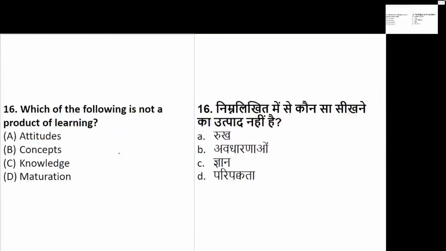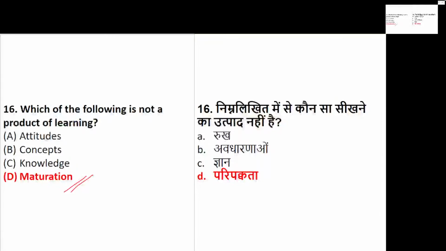Attitude, concept, knowledge, maturation. So what is not a byproduct of learning? What is not a result of learning? Whether it is attitude, concepts, knowledge or maturation. The one which is not a product of learning is maturity.